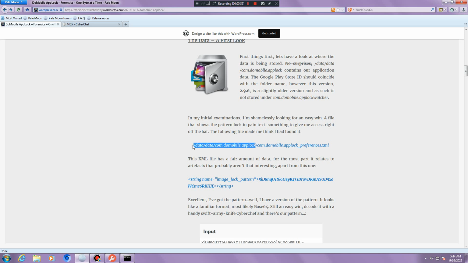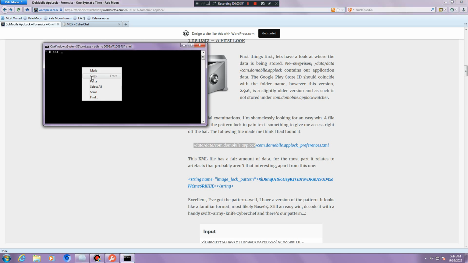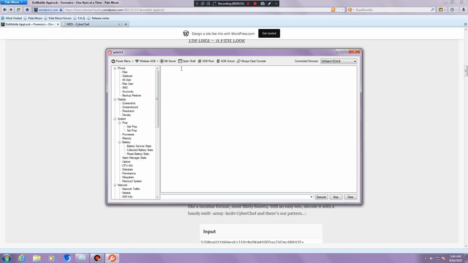a document. The location is data/com.domobile.applock. Let's try again.